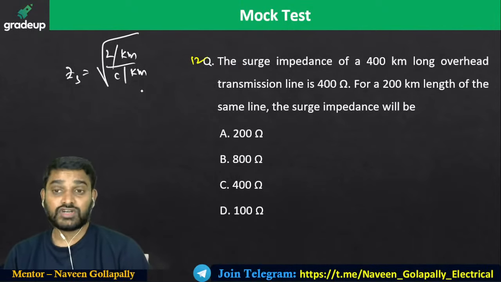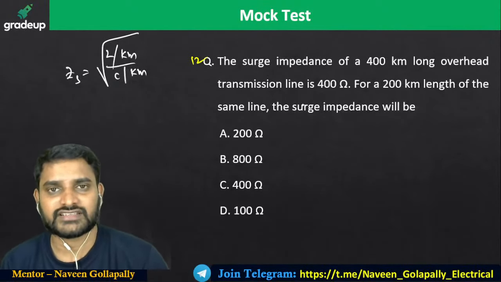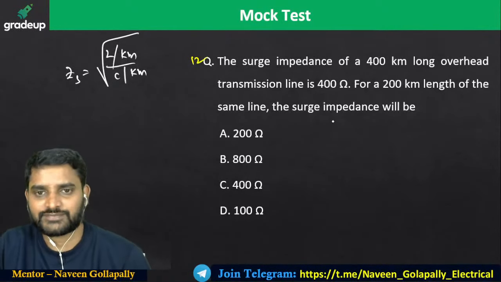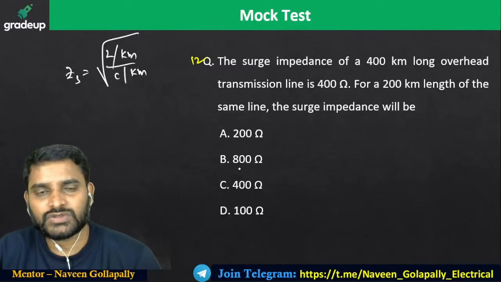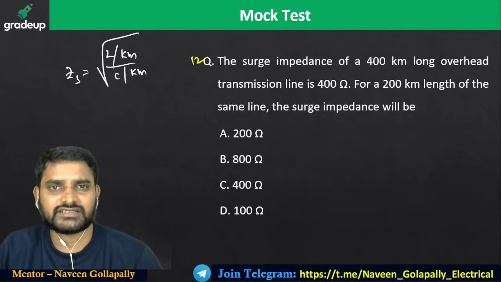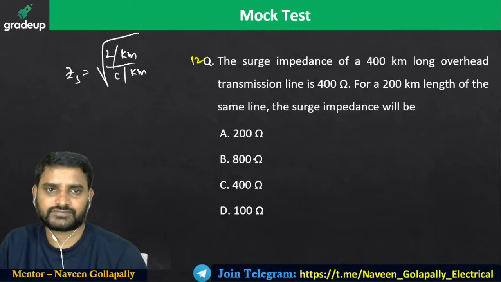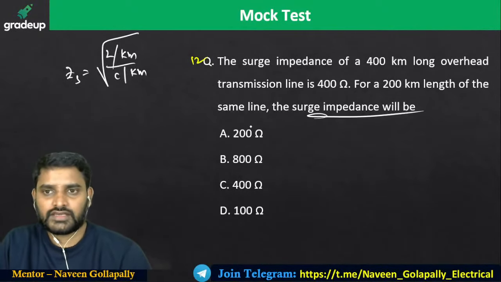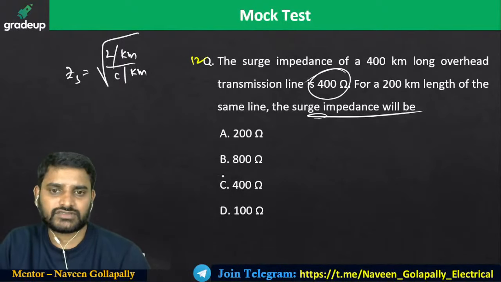So generally, don't make it zero. And don't ask me what the surge impedance is. The line should be there first of all. If the line is not there, how do you define surge impedance? Don't make it zero for 200. The 200 and 400 don't make much difference in the surge impedance value. Is it going to be 400 or 200?